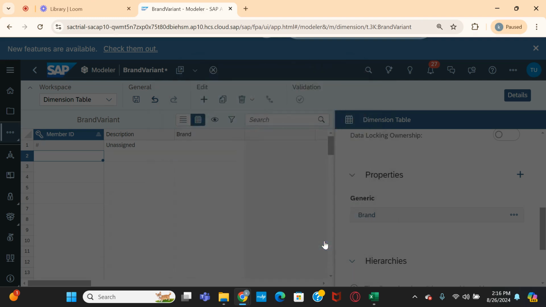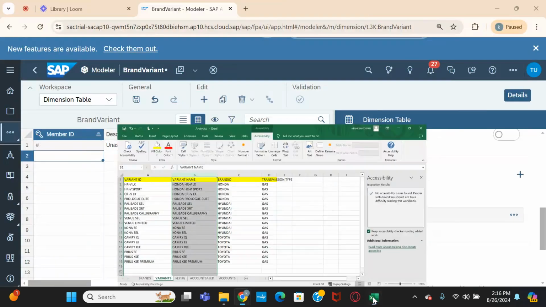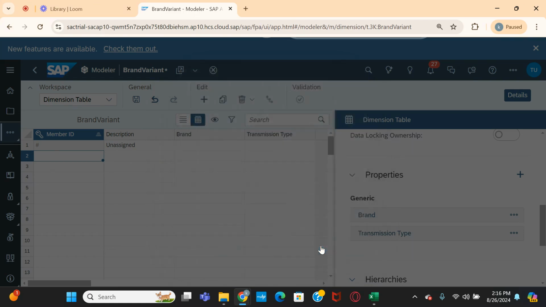Okay, so I'm creating the property here. One property I have maintained. I need to maintain one more property, like transmission type. Let me take it to the transmission type. The property name I'm maintaining here is transmission type. This is also text I have taken. Let us create this one.